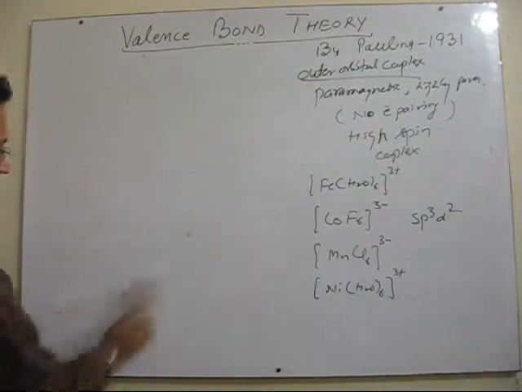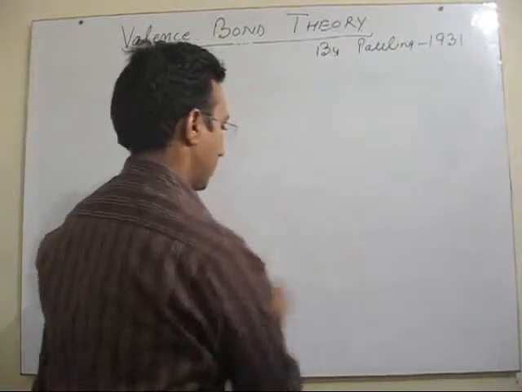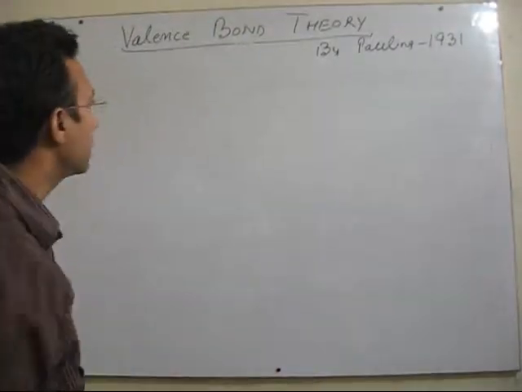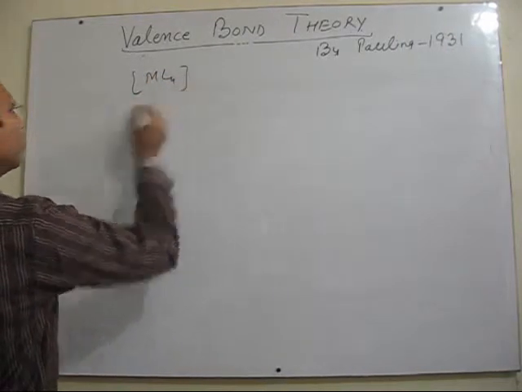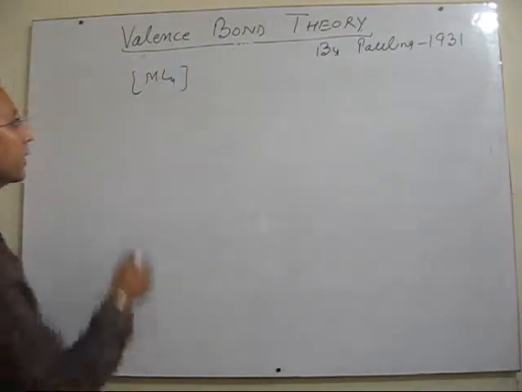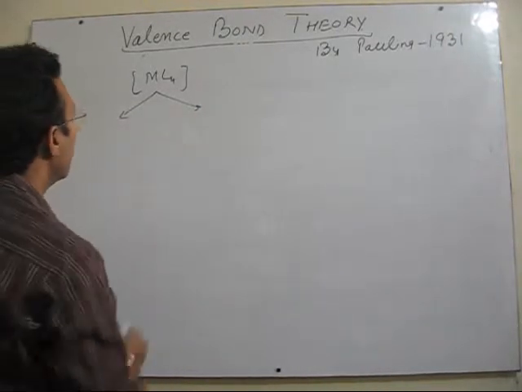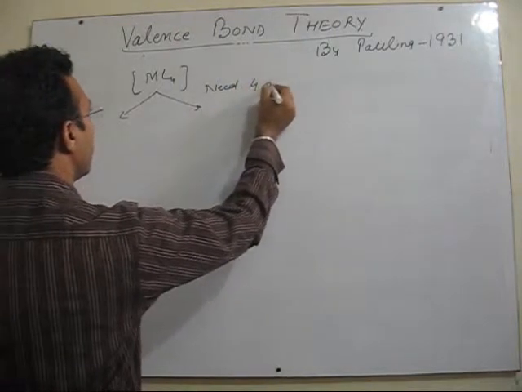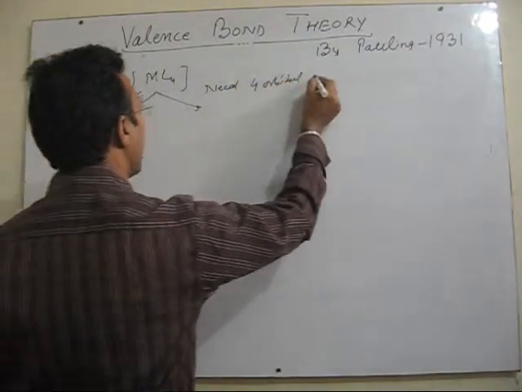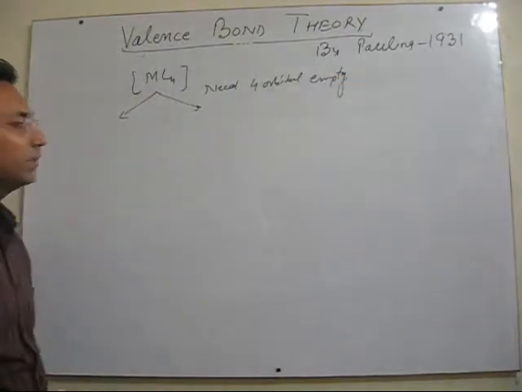Fine. So let's start now with coordination number 4, that is, complexes of the type ML4, where L is a monodentate ligand. Now in this particular case, you have two possibilities. There we need a total of 4 empty orbitals provided by the metal ion.